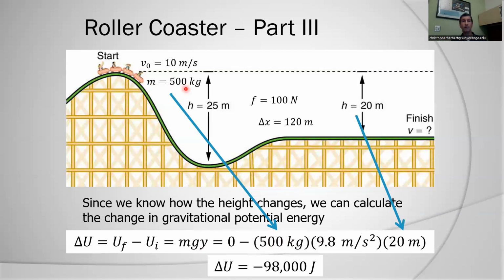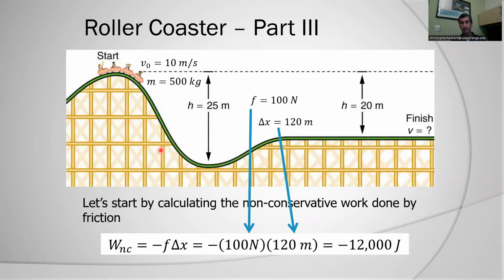So I had to know how massive the roller coaster was in this problem, because that mass is associated with the energy. I've got to put energy to energy. My work has to be matched with the potential energy. So I can't just divide mass out, because mass isn't part of the non-conservative work here. So I lose 98,000 joules of energy as I go downhill, okay? Most of it is going to be converted into kinetic energy, but some of that is going to be converted into heat due to the non-conservative work done by friction.